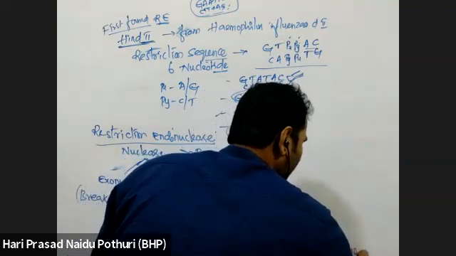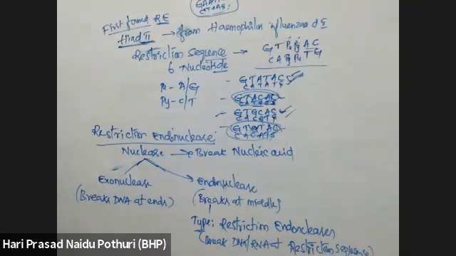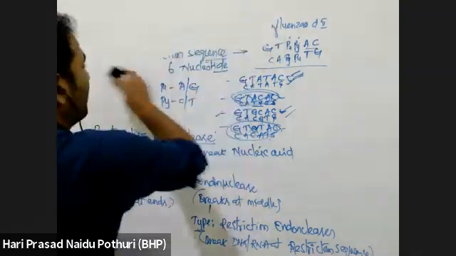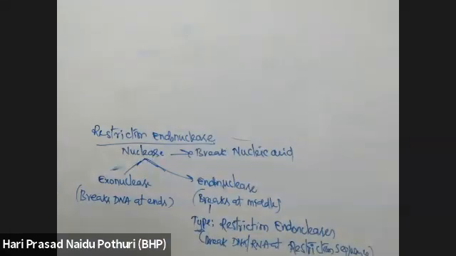The breaking of DNA is restricted or confined to a particular region in the DNA. Restriction sequence usually has how many nucleotides?